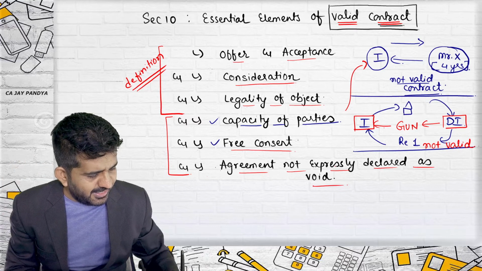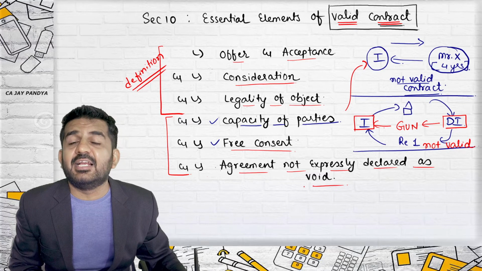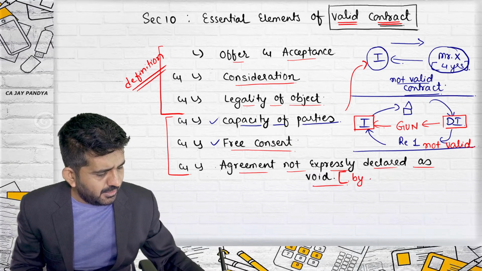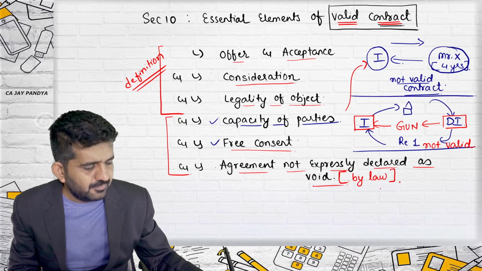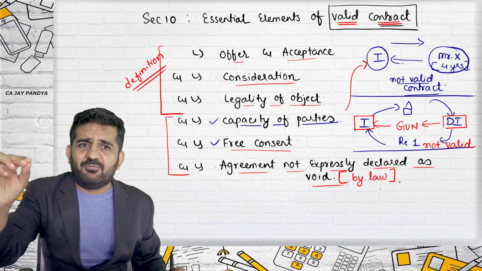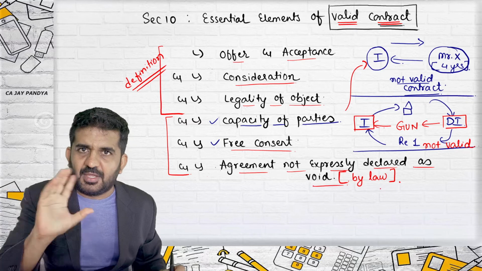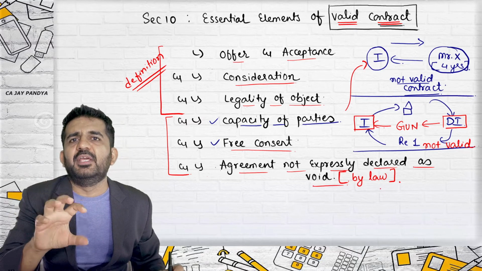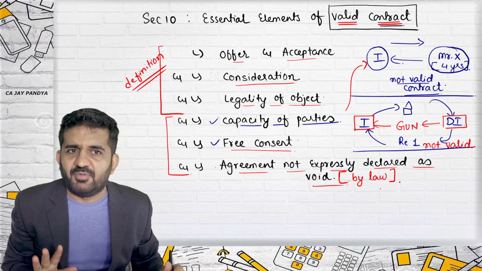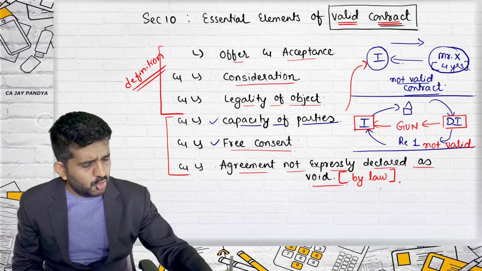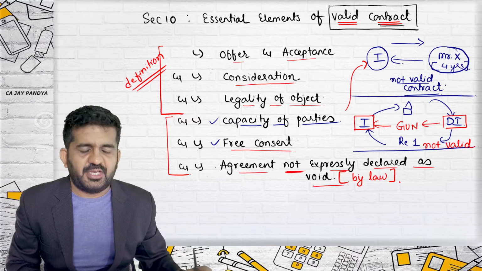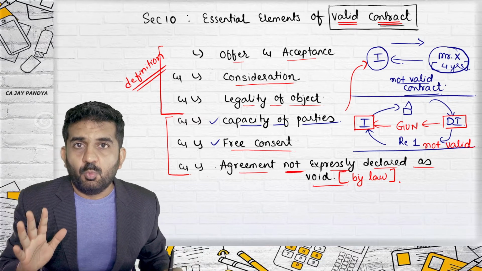These agreements are expressly declared as void by law. So law has written, say, 1, 2, 3. One of them is gambling. This contract will be a void contract. They will not become a valid contract. So it should not be a contract which is expressly declared as void.